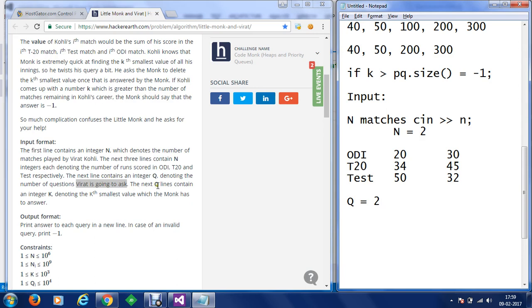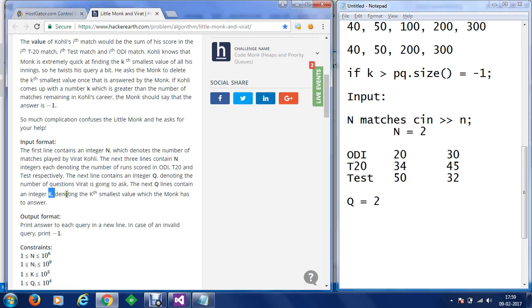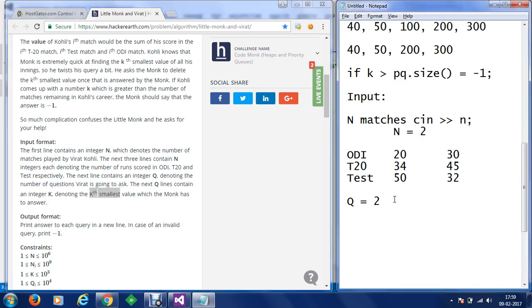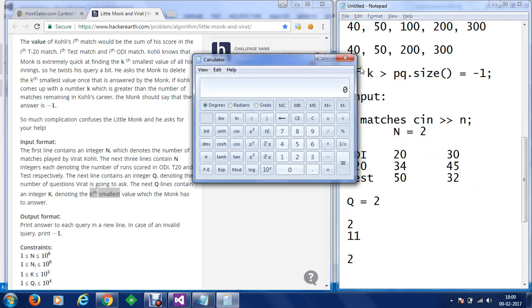The next q lines contain an integer k denoting the kth smallest value which the monk has to answer. That means the smallest score of Virat Kohli in the provided innings. So let's say Virat Kohli will ask 2 questions in this case. The first question is, let's say he wants to get the second smallest value, which means the top of the stack at the moment, and then he asks for the 11th smallest value. So once he asks for the second smallest value, if we consider these values, let's just use a calculator here.